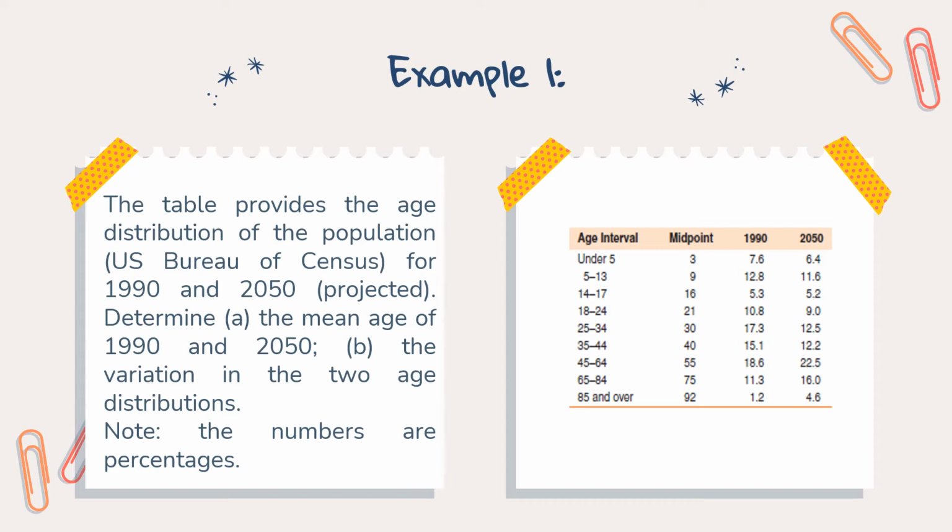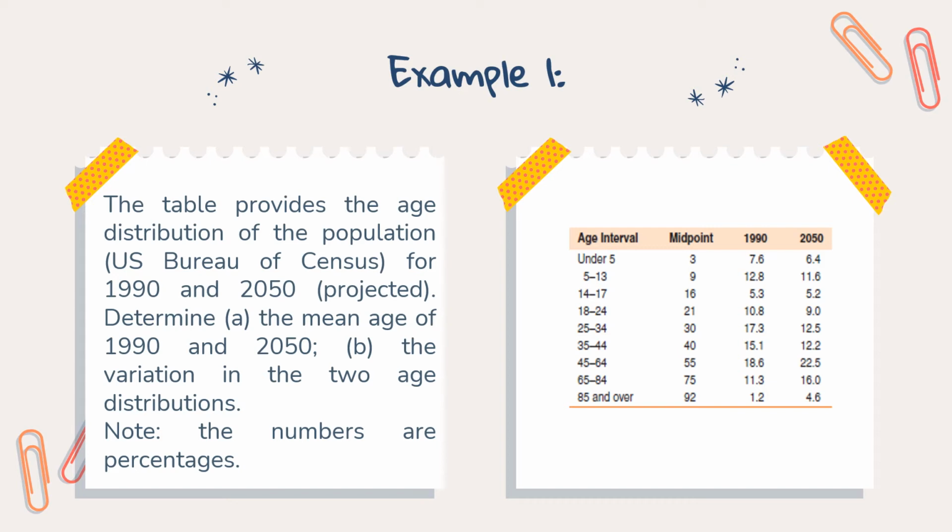Age is actually a continuous measurement, but when reported in categories, we can treat it as a discrete random variable. To move from continuous age intervals to age classes, we assign each interval the value of its midpoint. For example, the age interval 5 to 13 has a midpoint of 9, and the age interval 65 to 84 has a midpoint of 75.